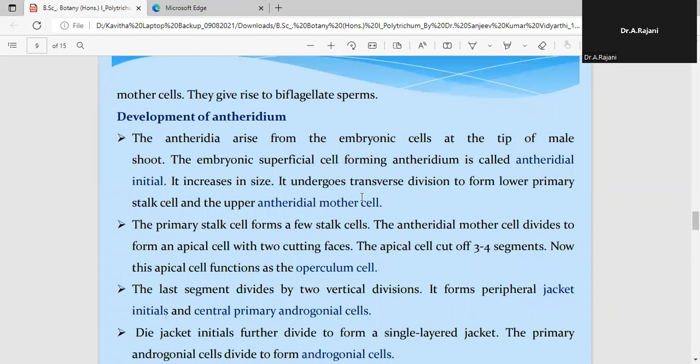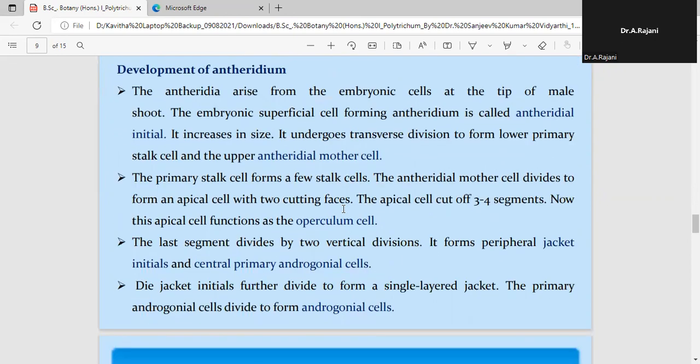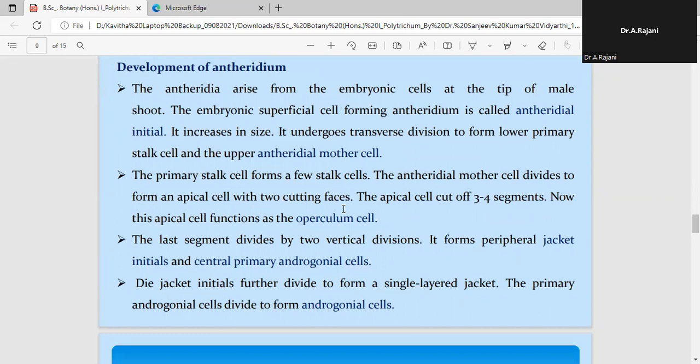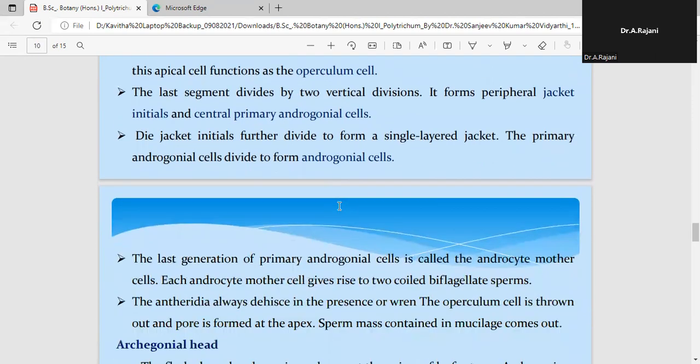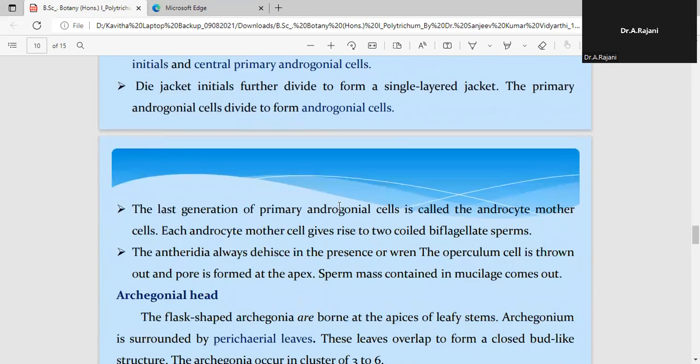Upon maturity, these antheridial mother cells undergo reduction division and result in the formation of the male gametes, which we call anthrozoids.